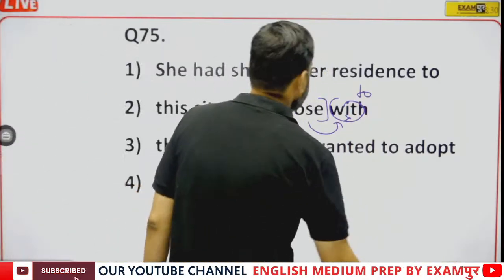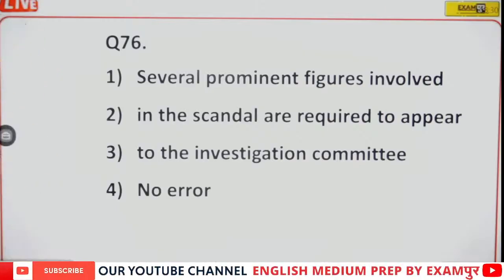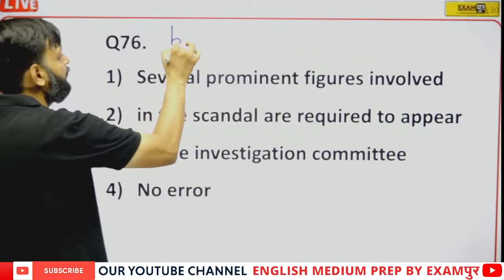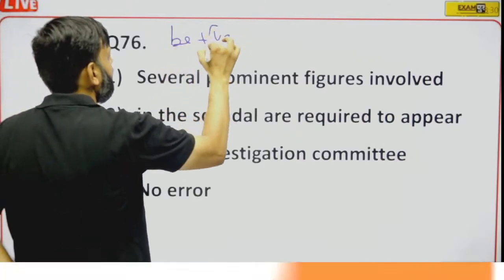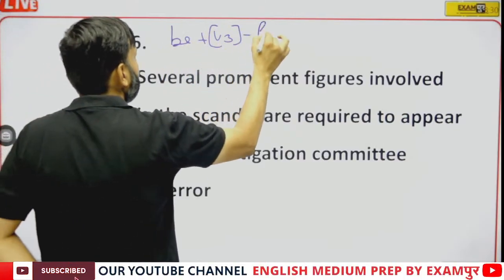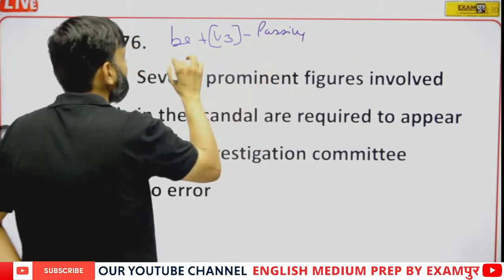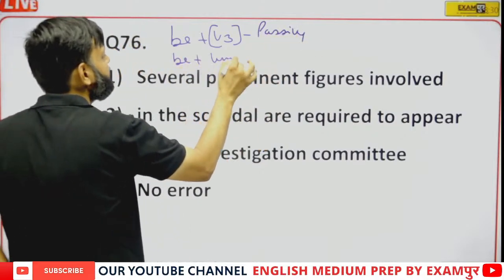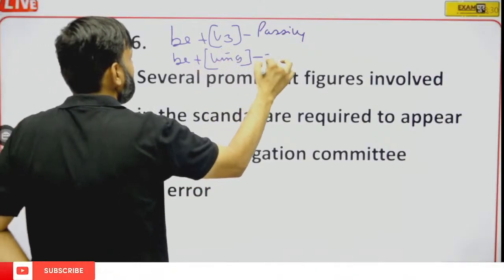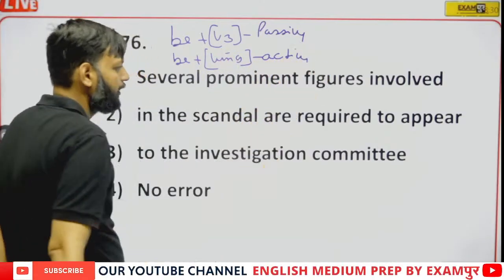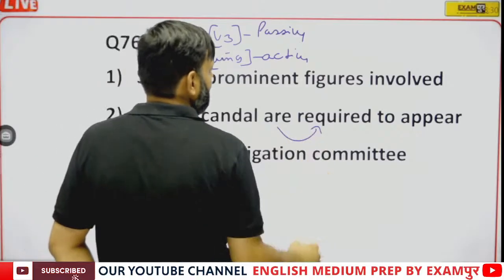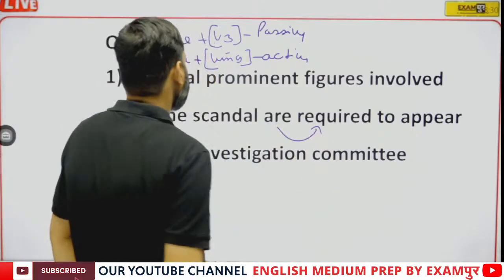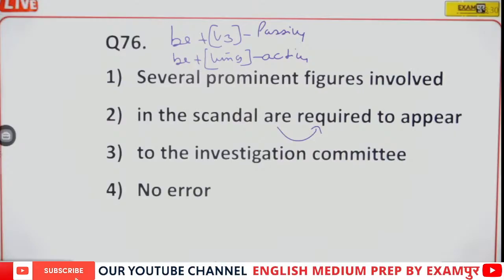Question number 76. Several prominent figures involved in the scandal are required. See, the be word is always followed by the third form in passive, and be is followed by ing in active. So here be is followed by required. So this is absolutely correct. Several prominent figures involved in the scandal are required to appear to the investigation committee.